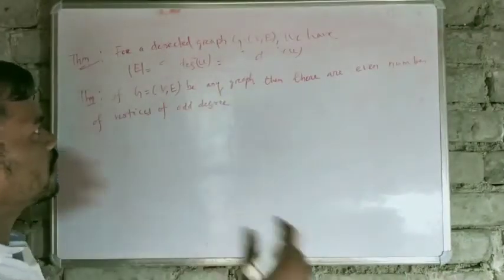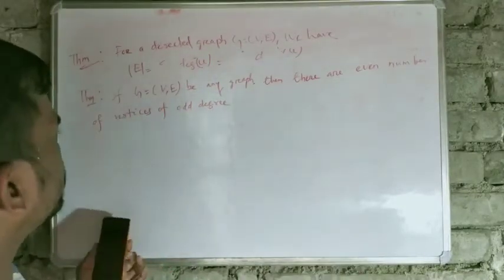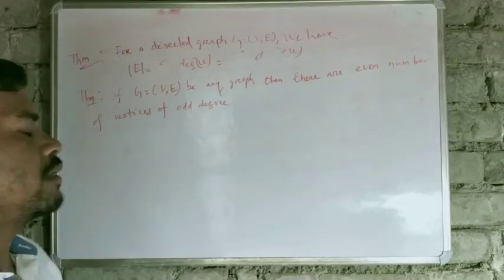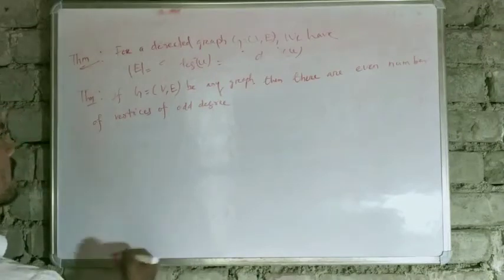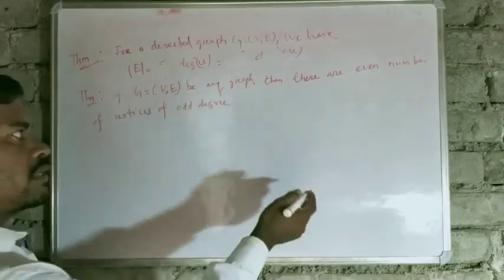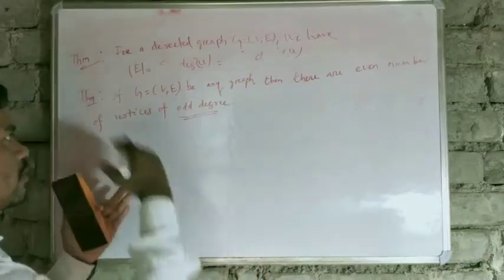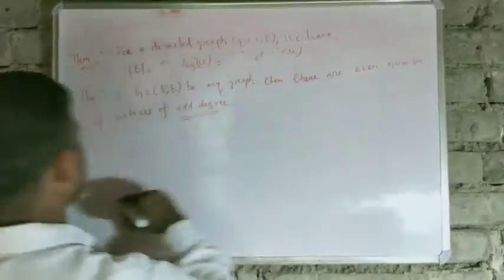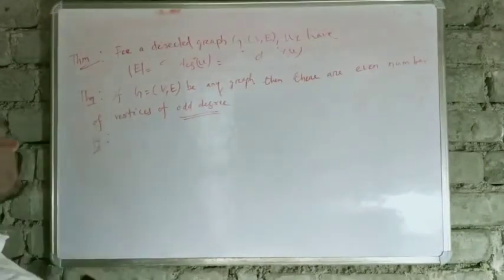That means we already know that if G is any graph, then some vertices have even degree and some vertices have odd degree. So if there are some vertices with odd degree, then these vertices should be of even number. Okay, now I will prove it. So how will I prove it?